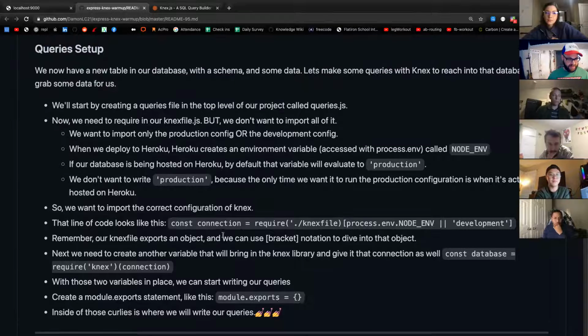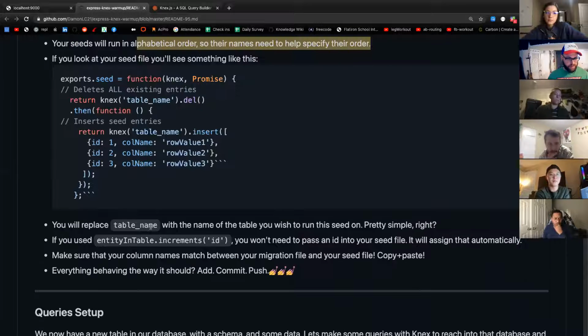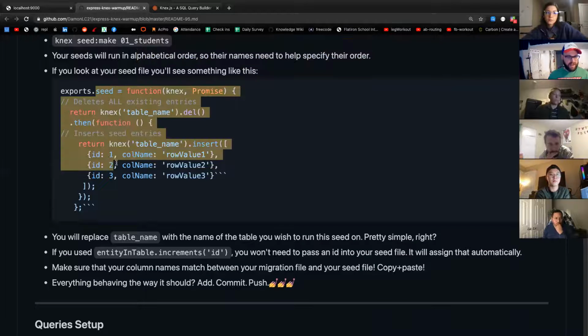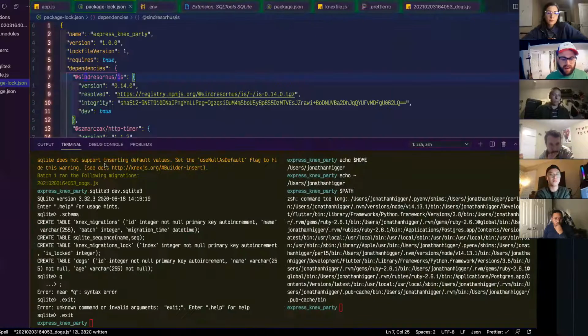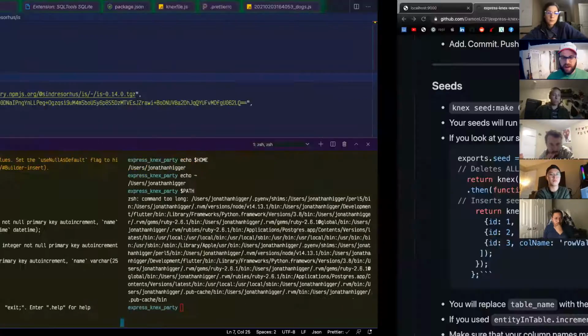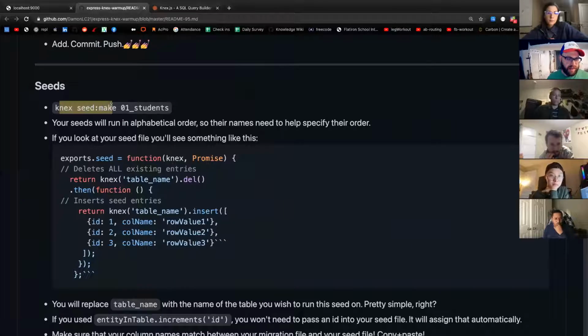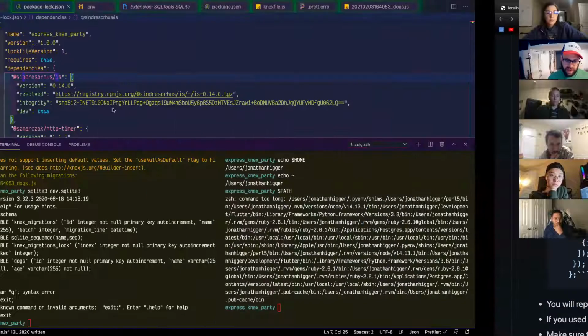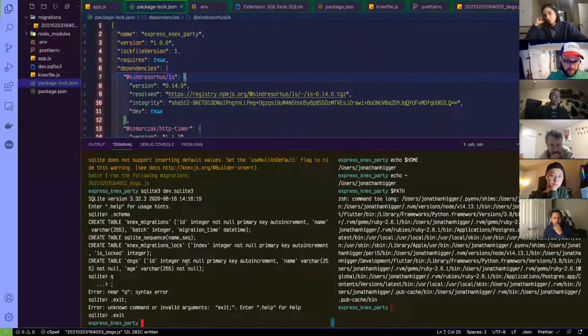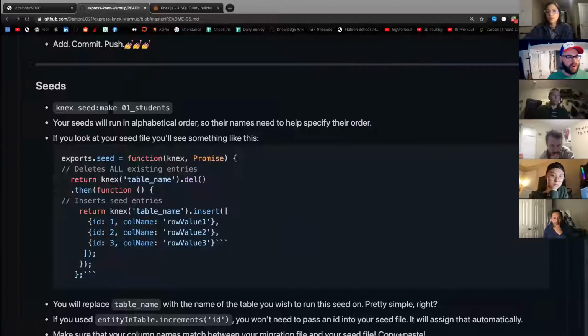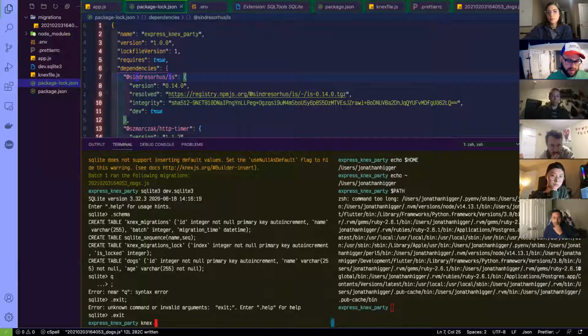Let's see. The next thing that we're going to have to do is configure some seeds. So we have to make these seeds by, I guess, this command, knex seed make. And then, should I call it 01 dogs? I kind of just want to call it dogs. Maybe initial dogs. knex, not DB, seed make.